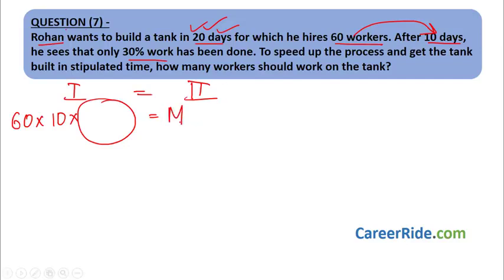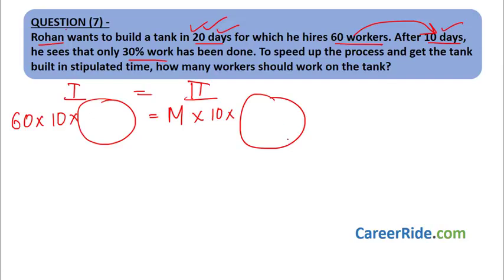Let us assume that n number of workers should work, multiplied by number of days. Now already 10 days have passed. 60 workers worked for 10 days. So how many days are remaining? Only 10 days are remaining, because we have to build the tank in stipulated time. So 10 days. And what is the work done? We do not know in first case.